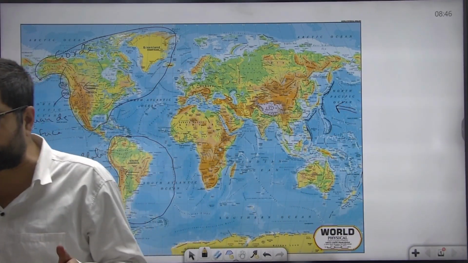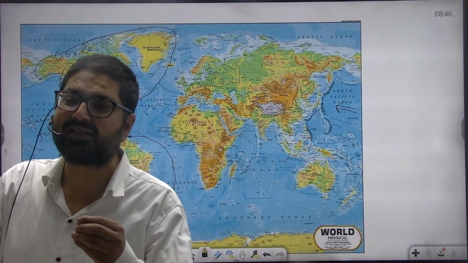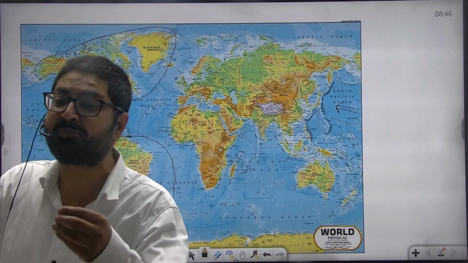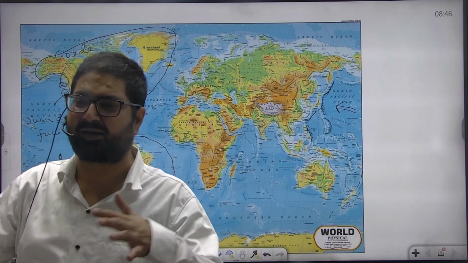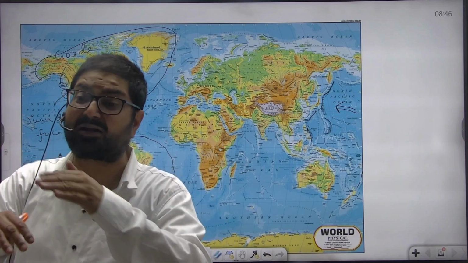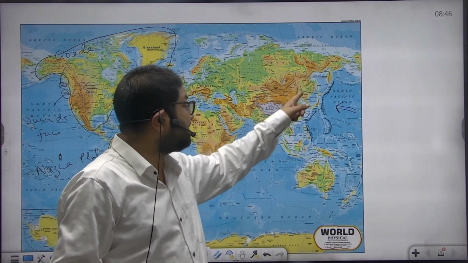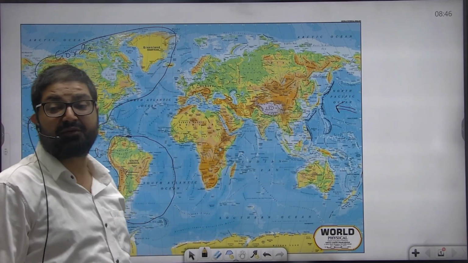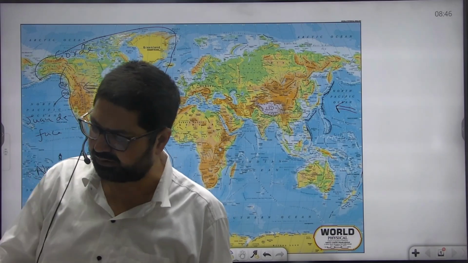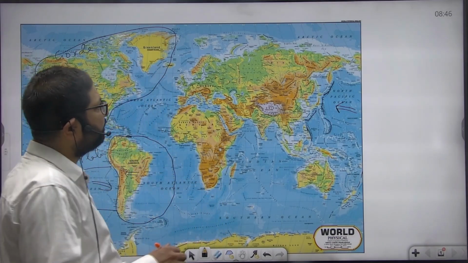So geophysical characteristics of circum-Pacific belt, that is what all physical processes are taking place in circum-Pacific belt. Basically, it is the zone of subduction. इसे ring of fire भी कहते हैं, because here the plates are getting subducted. Therefore, volcanic activity is very common all along circum-Pacific belt. Therefore, it is also known as ring of fire. Now, next question.